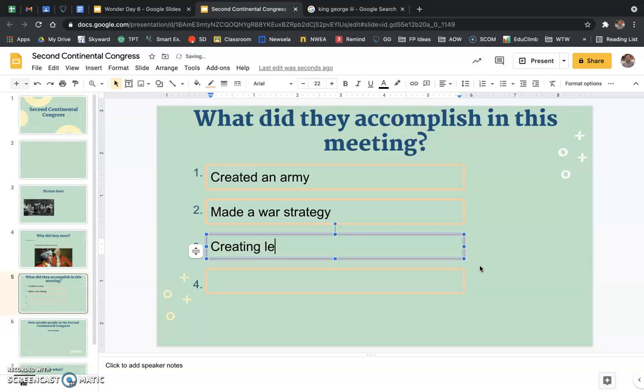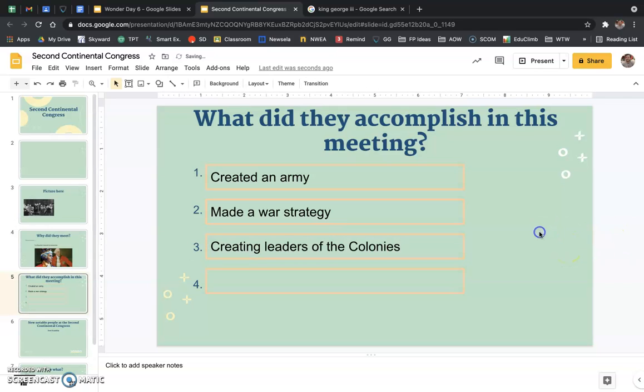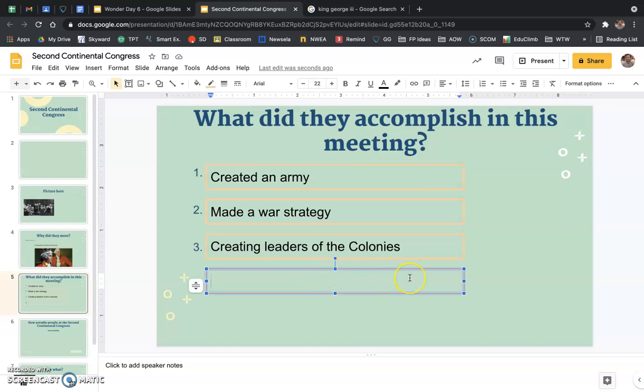The next thing that they did was they had to create some leaders of the colonies. Okay. If you remember, their leader right now is the king. They don't want him anymore, so they have to make their own leaders now, right? We will talk more about how this kind of starts, kind of almost an effect of what's going to happen, is these leaders that they choose, they're going to start becoming the leaders of a new country. All right, now we will talk about that a little bit more later this week and next week, but in the Second Continental Congress, they had to create some leaders for themselves. And then last,